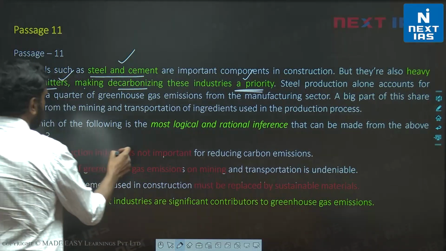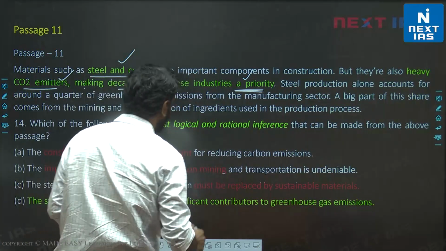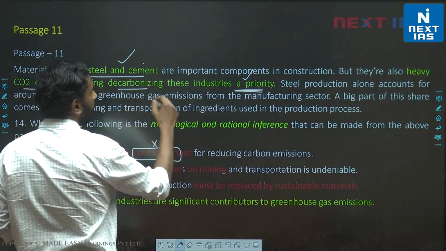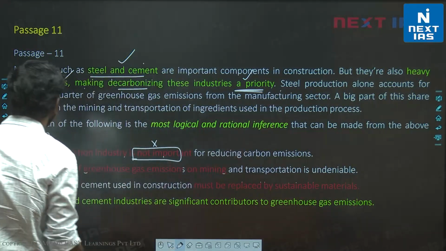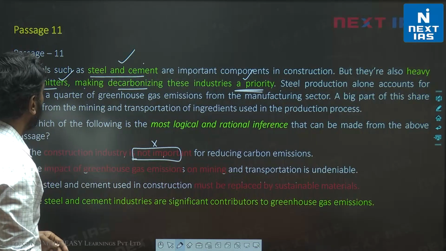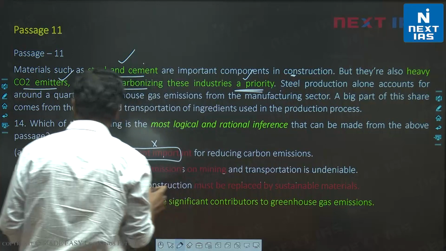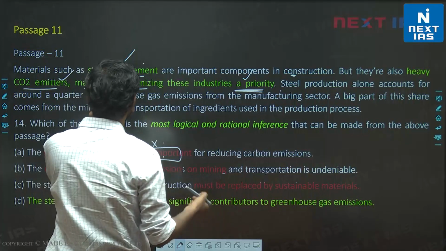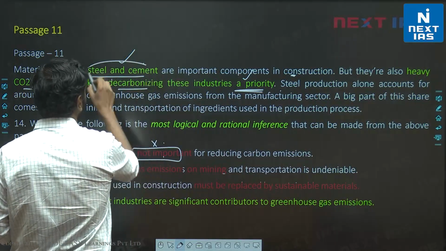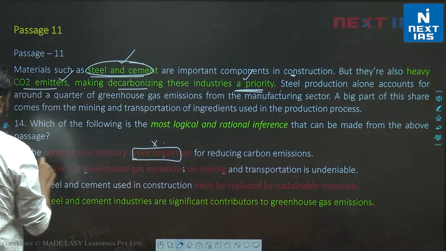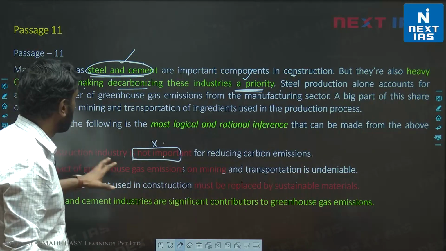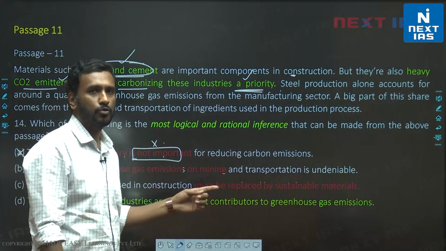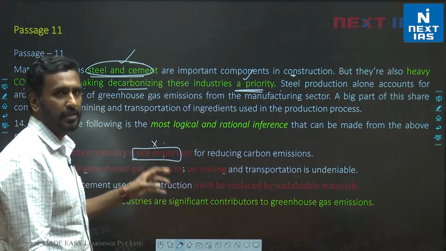Let's look at A. The construction industry is not important for reducing carbon emissions. So construction industry is not important. Invalid. We are told in fact steel and cement and essentially construction here, production and construction is directly mentioned. So the construction industry is not important is incorrect. It is actually how the construction industry uses steel and cement that is important. So I can't say is not important. A will be incorrect. B, the impact of greenhouse gas emissions on mining and transportation is undeniable. Actually, a lot of students have gone with B, and always remember what is the mistake in B.